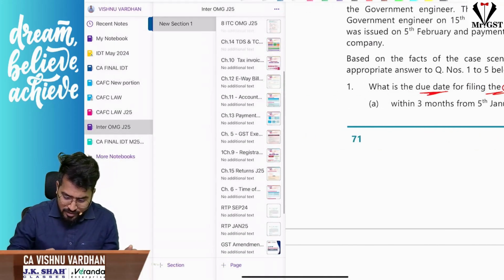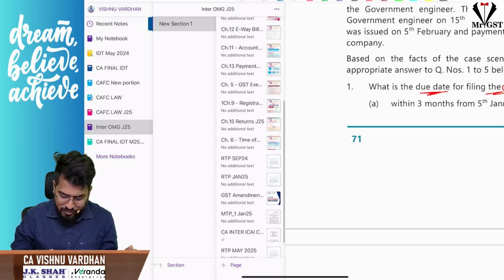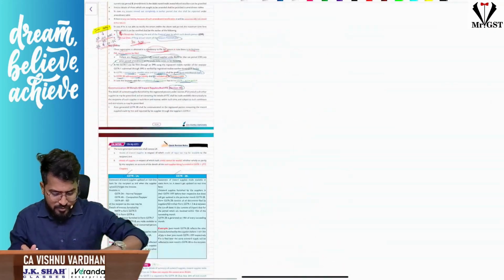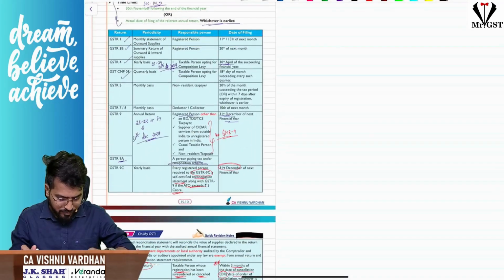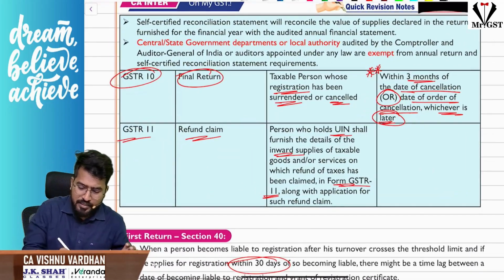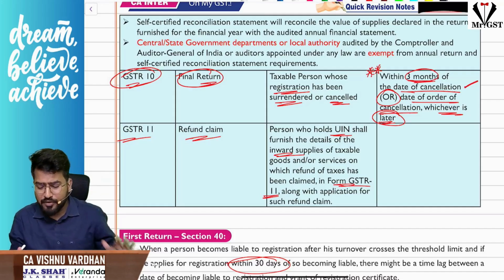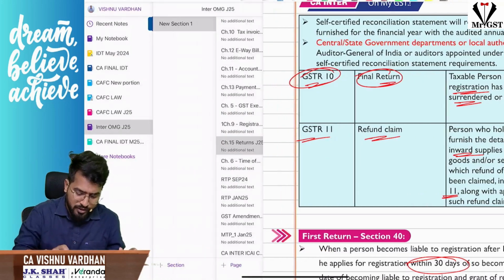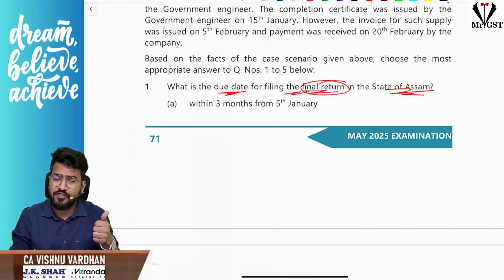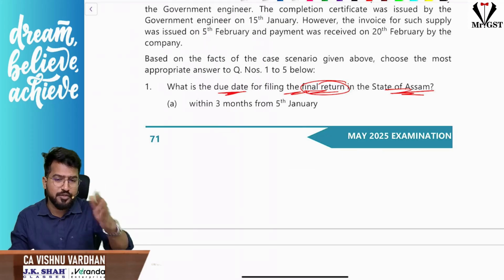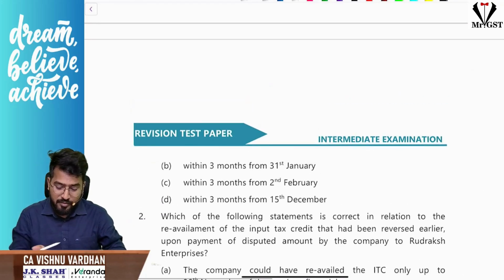This we discussed in our revision videos also. If you remember, in the returns chapter, which I uploaded yesterday, we have discussed these due dates. GSTR 10 is the final return. The due date for filing the return is 3 months from the date of cancellation order or effective date of cancellation, whichever is later. So once you read the question, you will understand one is the effective date of cancellation or the order of cancellation. From that, whichever is later, you should take the answer, correct? From that, 3 months.